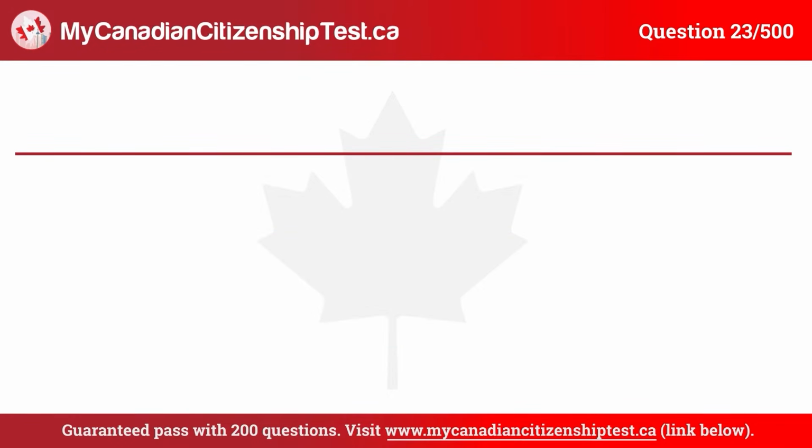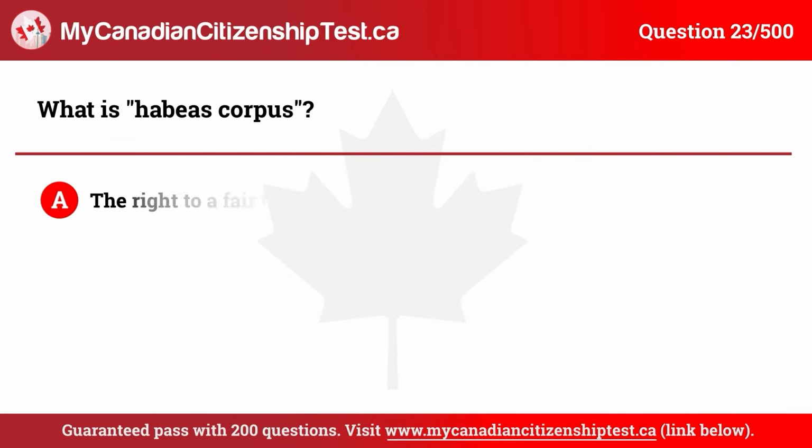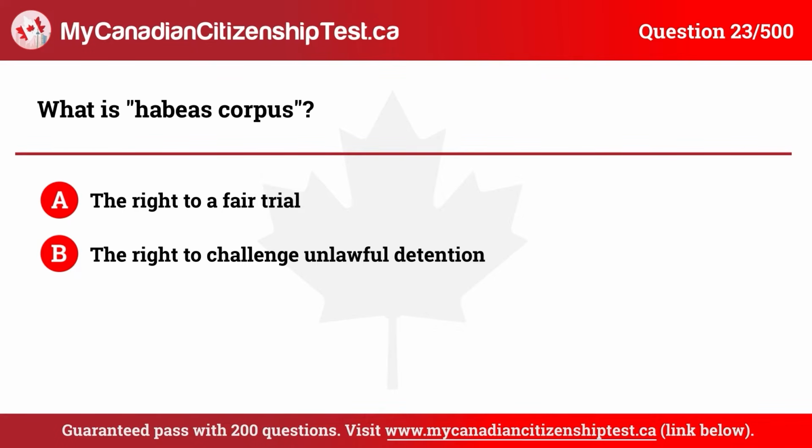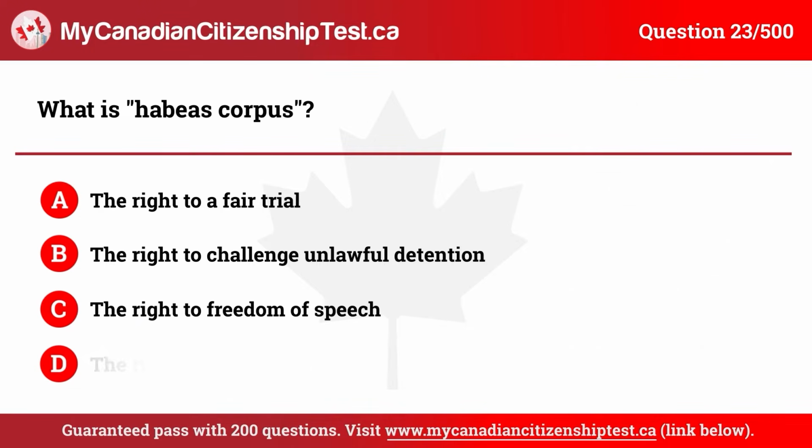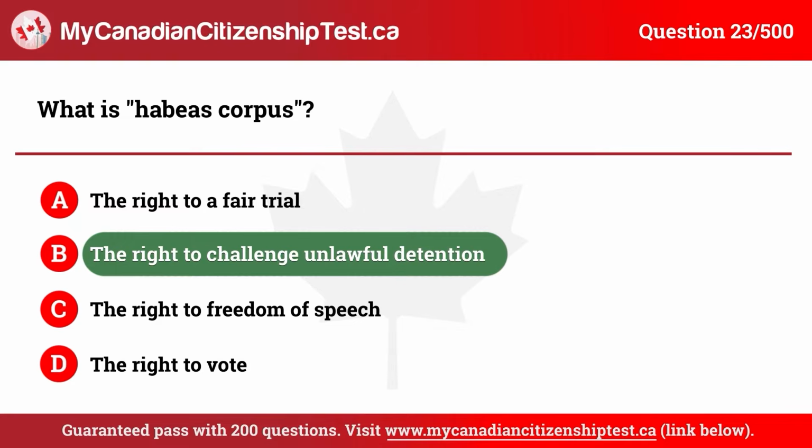Question 23. What is habeas corpus? A. The right to a fair trial. B. The right to challenge unlawful detention. C. The right to freedom of speech. D. The right to vote. The correct answer is B. The right to challenge unlawful detention.